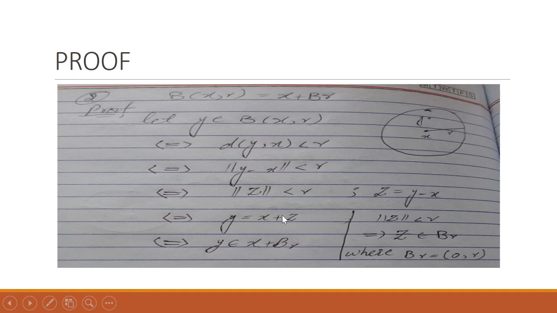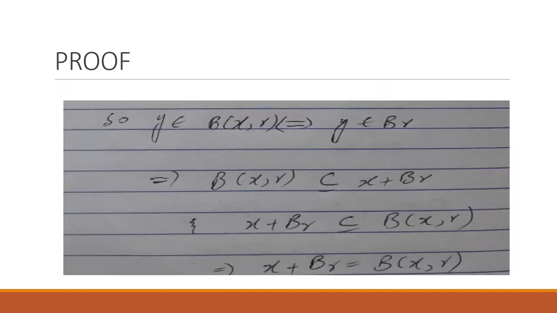This y can be written in this form as well. So for every element belonging to this ball, we can define such a set for which every element belongs to B_r. Then this y belongs to this set as well, and this means that for y belonging to B(x, r), this y also belongs to x plus B_r.